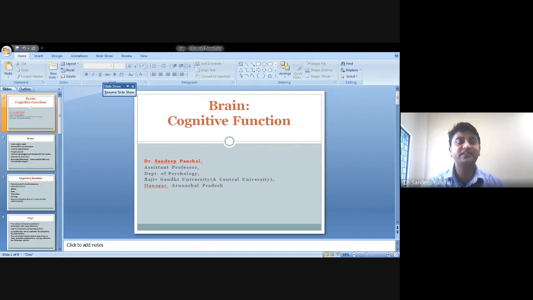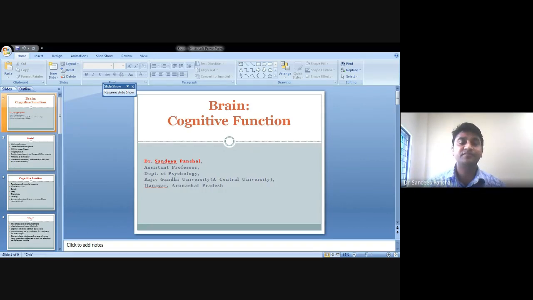So these are the cognitive functions of the brain: intelligence, logical thinking, rationality, memory, learning, attention. In this way, we need to understand those cognitive processes.